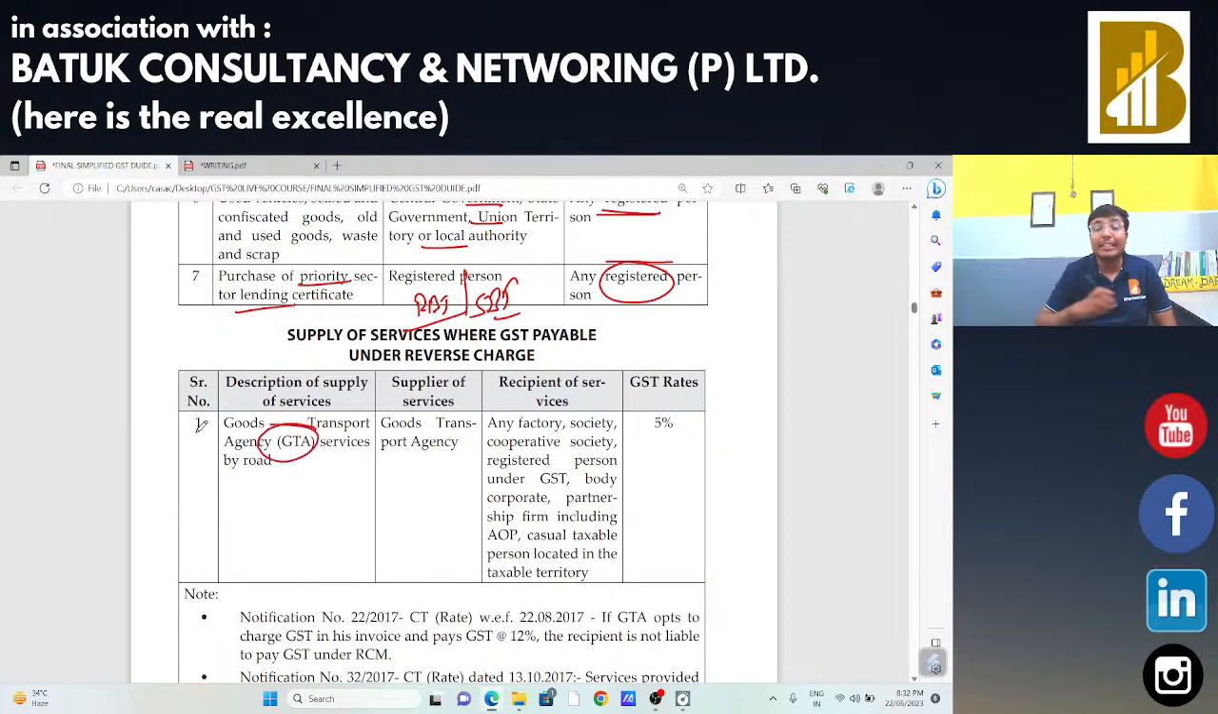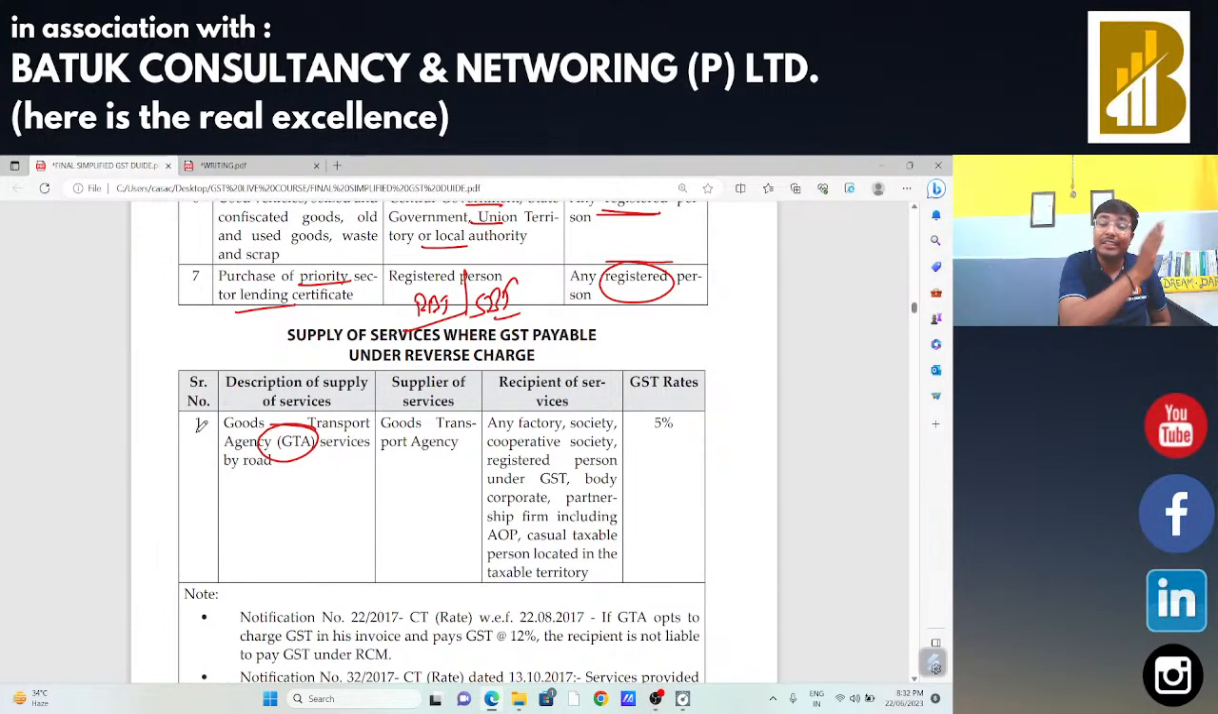Now, if any GTA, that is goods transport agency, makes any supply of services to any registered person, any factory. Suppose I am an owner of a factory, and for transportation of my goods, I take the services of a GTA, and the GTA makes the supply of that particular service to me, and he makes invoices of 1 lakh, 2 lakh, 5 lakh rupees.